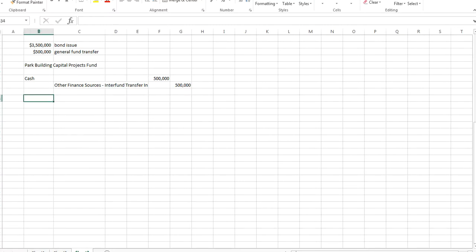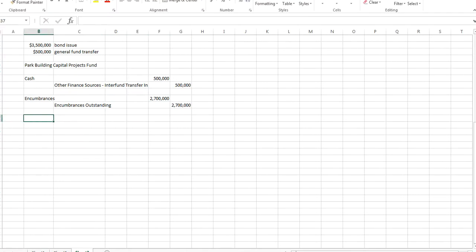Then the next thing that happens is we signed a contract with a construction company for a major part of the project with a bid of $2.7 million. So when we sign a contract, we have encumbrances, and then we have encumbrances outstanding. So we've signed a contract for $2.7 million. That's the amount of the contract, and because we've signed, the money has to be encumbered.